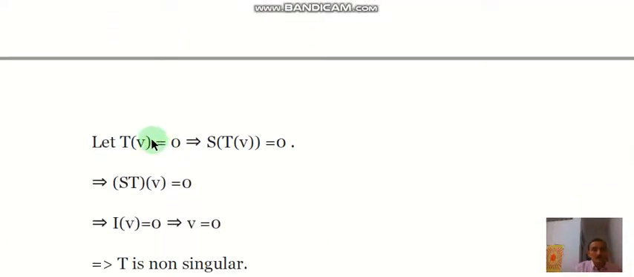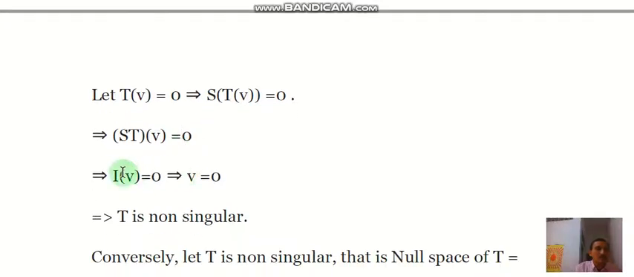So first we assume Tv equals 0, then we try to calculate the value of v. Let Tv equal 0, then on both sides we apply the mapping S. So STv equals S0 equals 0, and because ST is equal to the identity mapping, Iv equals 0, and therefore this implies that v equals 0. So for any element, if we choose Tv equal to 0, then we obtain v equal to 0. Therefore T is non-singular, that is, its kernel contains only the 0 element.